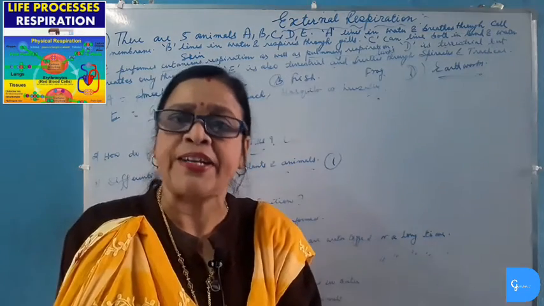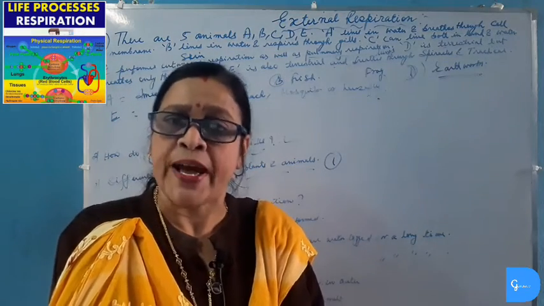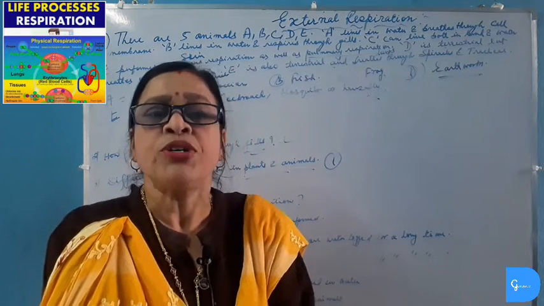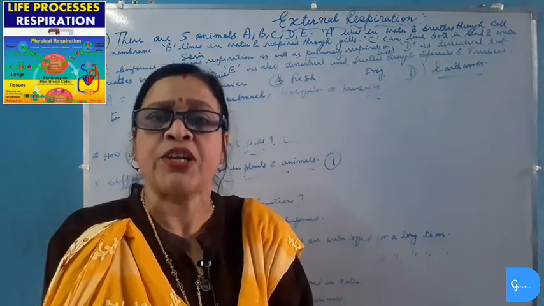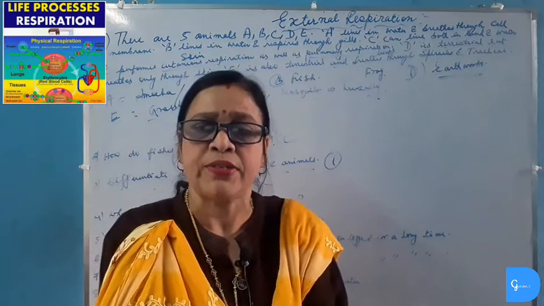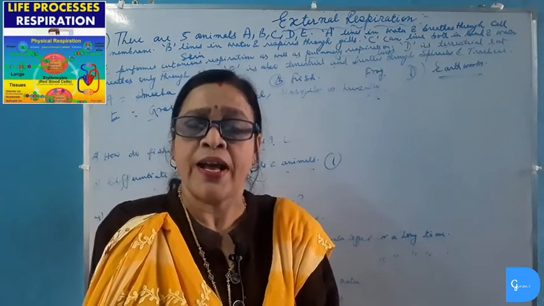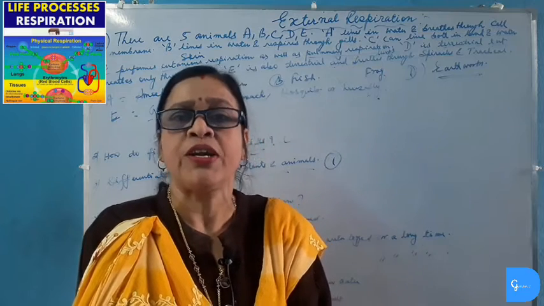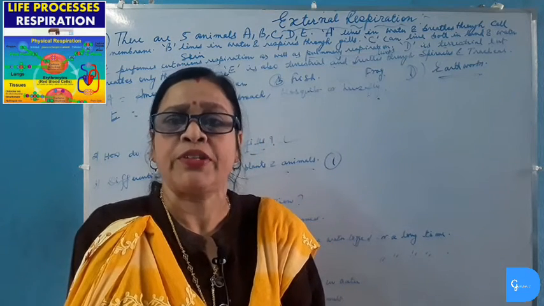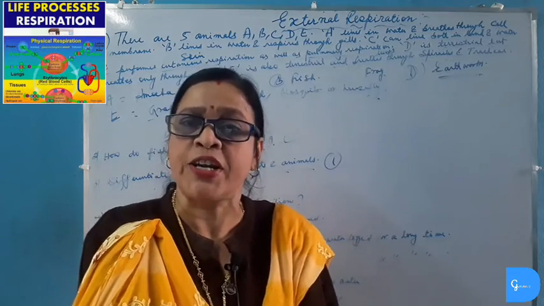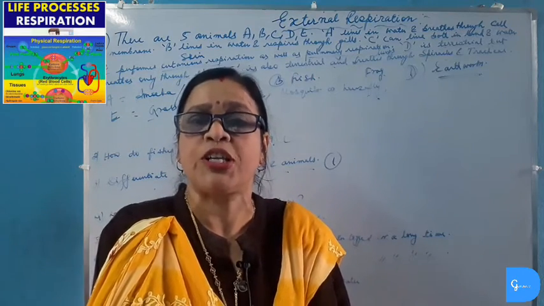Plants are not as active as animals, so the energy requirement in plant is much less than that of animals. So the rate of respiration in plant is slower than that of animals. In plants, each part of the plant like leaves, roots and stems respire individually, and there is no coordination among the different parts of the plant. But in animals, all the parts in animals are coordinated and respire only through the respiratory organ.